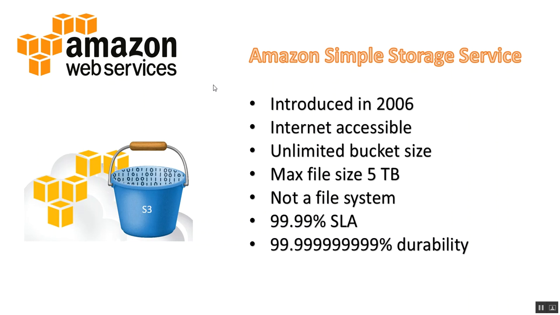What I learned today is that Amazon has been around for quite a while. S3 was the very first service that AWS introduced, in 2006. Amazon Web Services had been around for a little bit before that, but this was the first service it introduced. It's a simple storage service. It's data storage in the cloud, internet accessible data storage. You're going to be able to access this through HTTP and HTTPS.